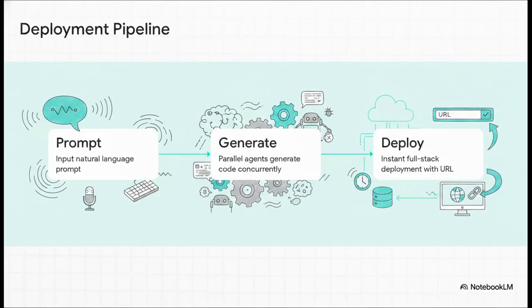Section 5. Zero setup full stack deployments. So we've seen how the code is generated, but how does it actually deploy? It flows through a beautifully automated pipeline. Step 1, you input your natural language prompt. Step 2, those parallel agents instantly get to work generating and debugging the code concurrently. And step 3, boom. The automated pipeline executes an instant zero-setup full-stack deployment. You skip the entire server configuration phase. No manual provisioning, no wrestling with SSL certificates, just instant secure hosting with pre-configured databases live from day one.